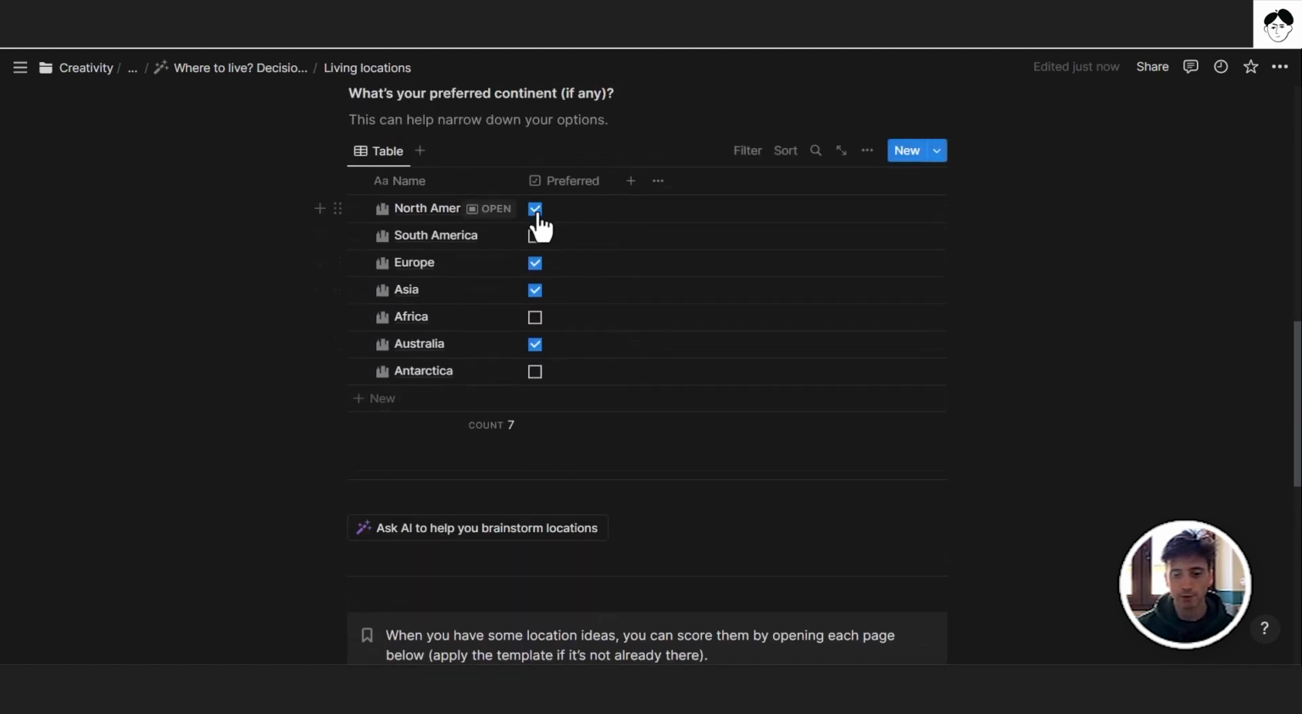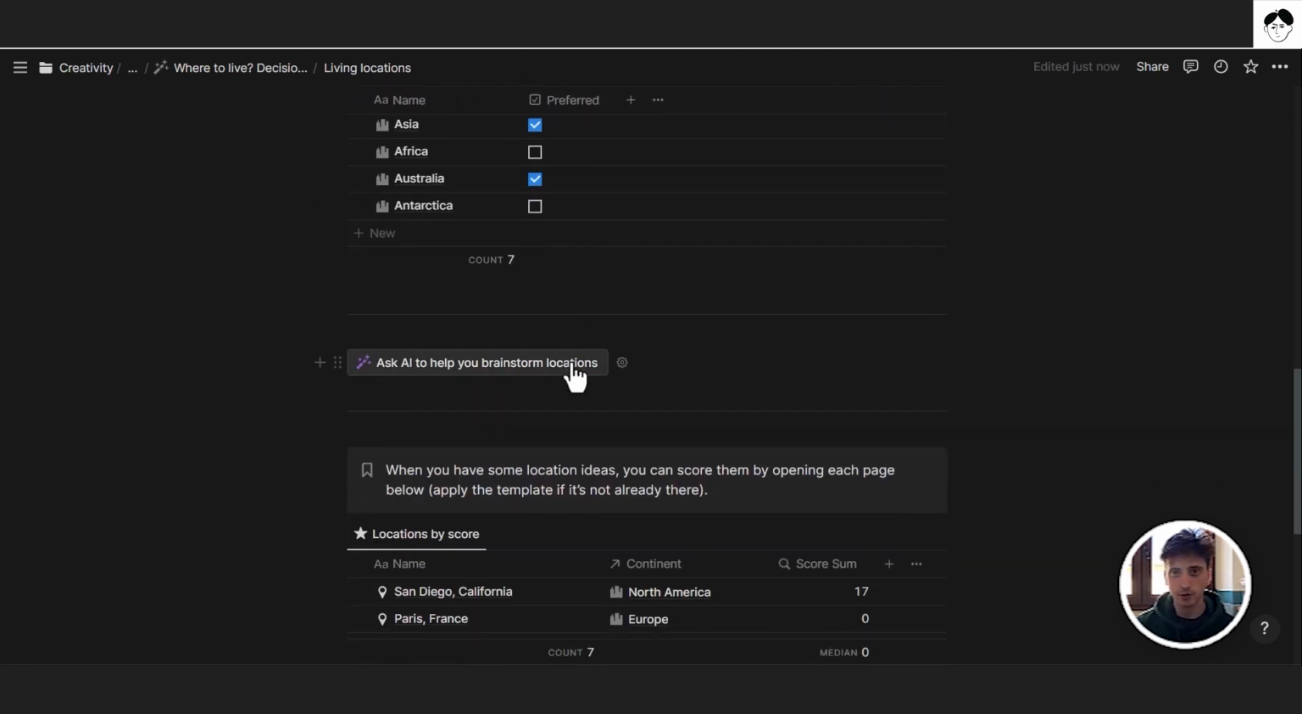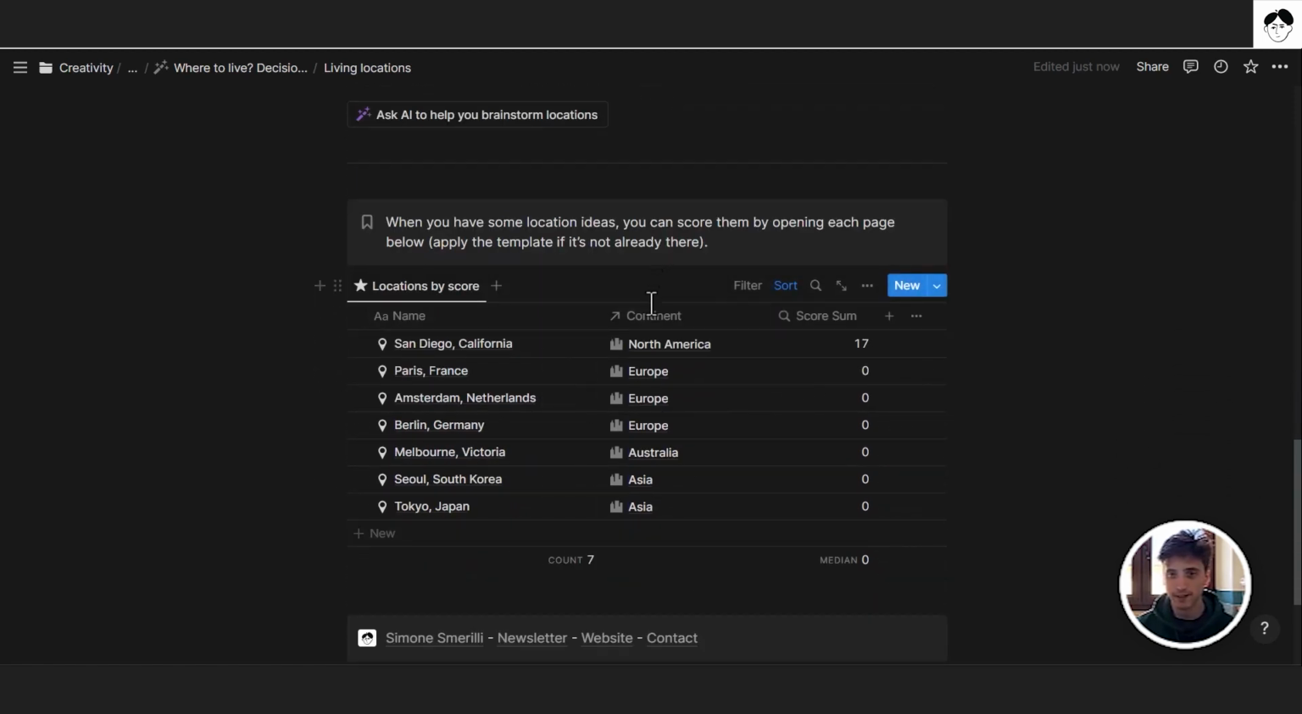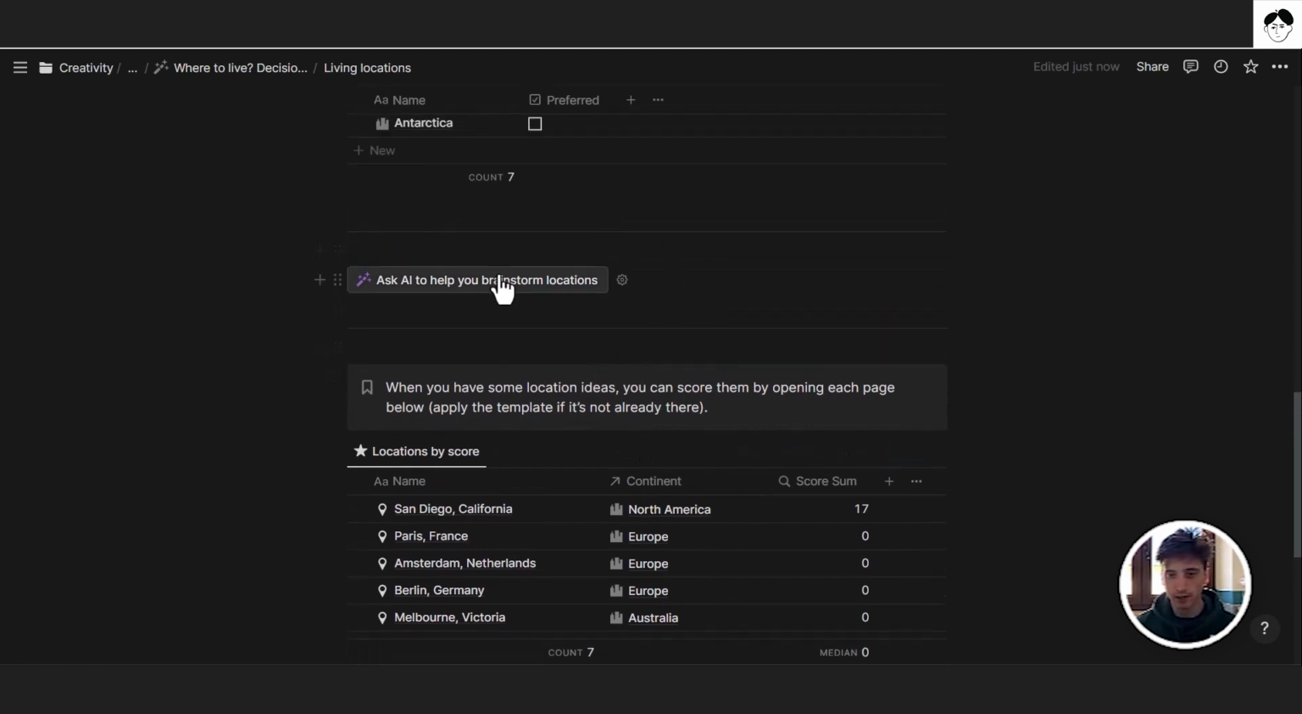So here we already have some scored continents. And then there is another button, and this uses two new features in Notion: buttons, that you can click, and AI blocks, that is Notion AI, so that you can brainstorm locations already in the continents that you like, depending on your preference. If you don't have anything in mind, that might be a good starting point, although the locations in the world are almost infinite, so it might be overwhelming to use AI to generate ideas if you don't know where to start either. But if you already have ideas of locations, then you can plug them in here and score them directly. Otherwise, that's how the AI block works.